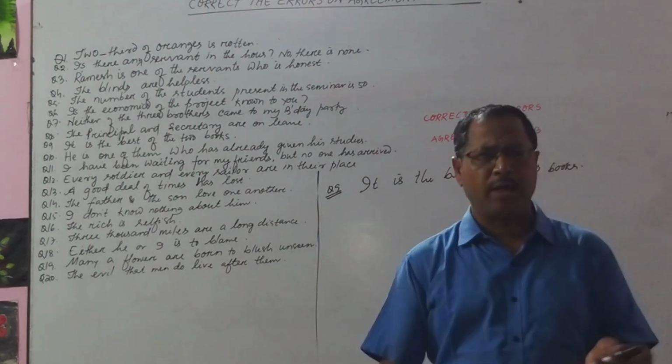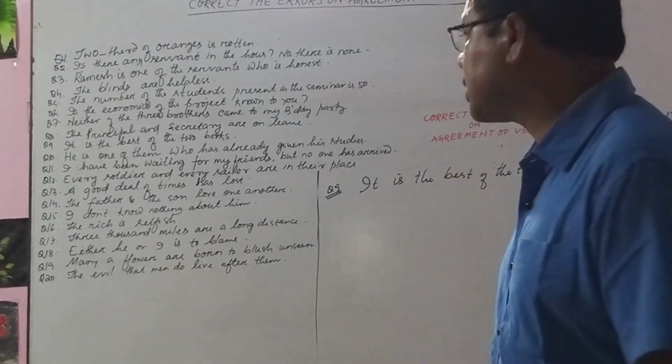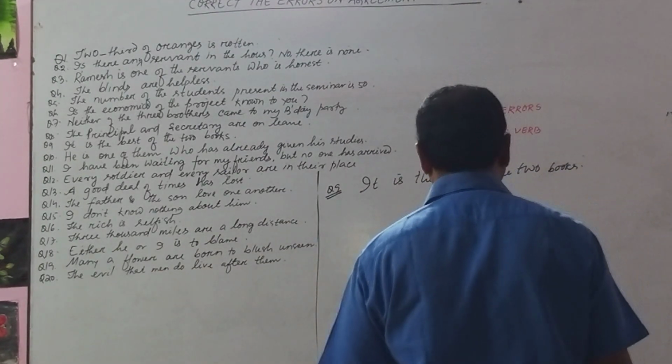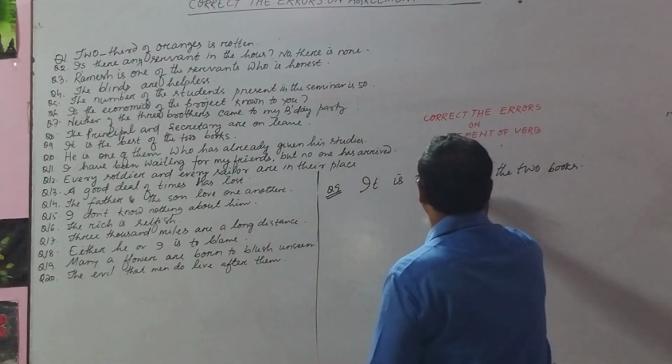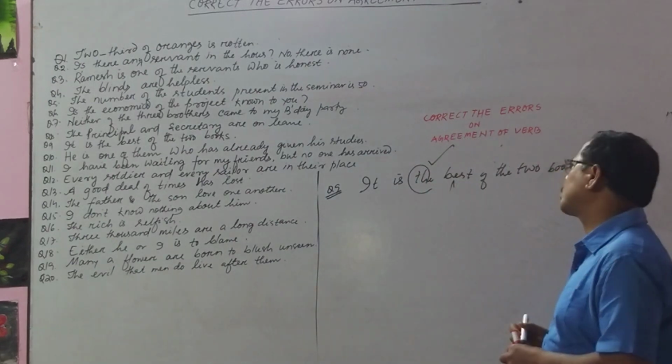दोनों किताब से ये बेस्ट है. So what is the mistake? The mistake is: it is the best of the two books. Best is the superlative degree. D is correct here. It is the best of the two books.